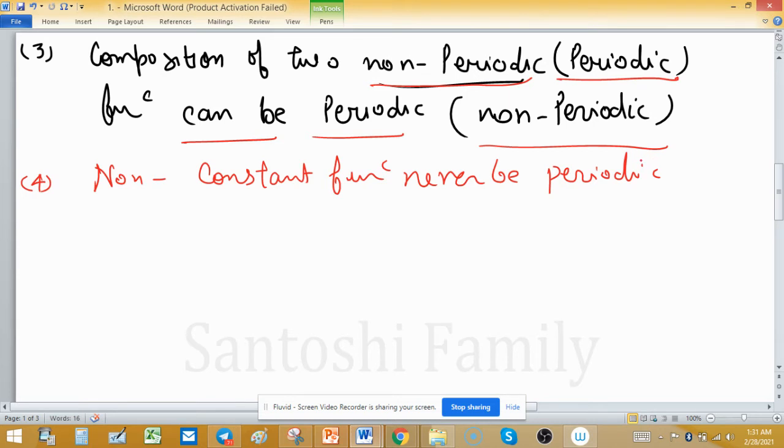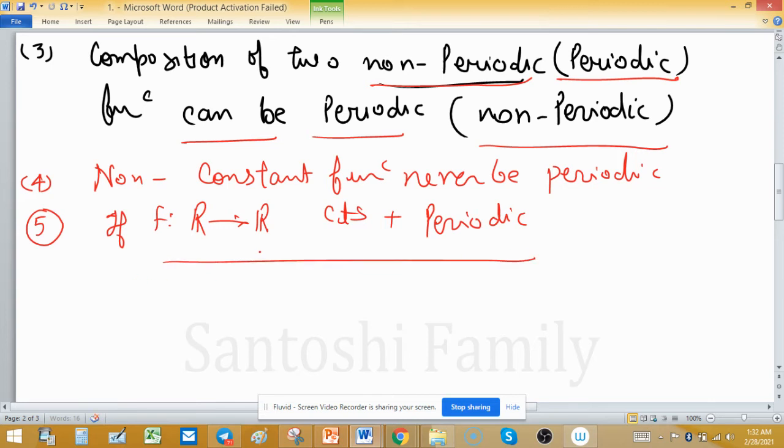Now a very important result, and this is by generalizing: if f is a periodic function defined from R to R, continuous plus periodic, I already say if f is continuous and the period is T, and we know that the period is always greater than 0, then f is bounded.